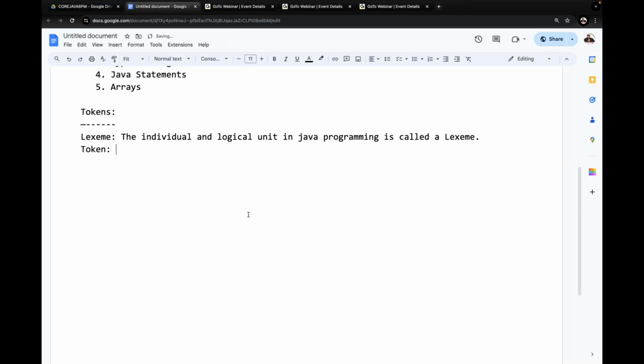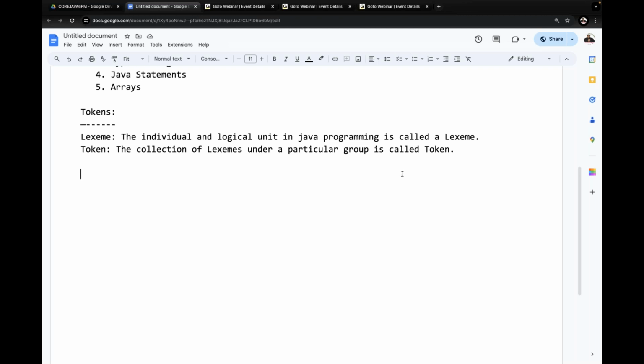Now the definition for a token. The collection of lexemes under a particular group is called a token. A group of lexemes available in a particular collection, that group representation is called a token. That is the meaning of token.